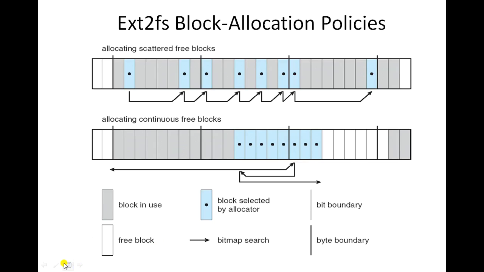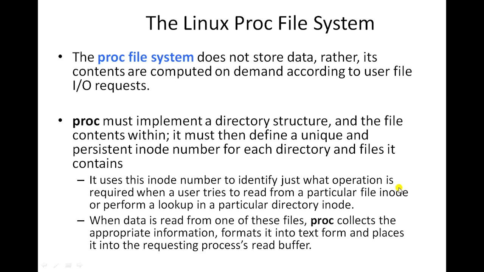As we can see in the second diagram, here the free blocks have been allocated in a contiguous manner. So what is the advantage of allocating contiguous free blocks for the file? The advantage is that with a single IO operation, we can perform a complete read or write operation. So that is the benefit we get out of the contiguous free block allocation policy.